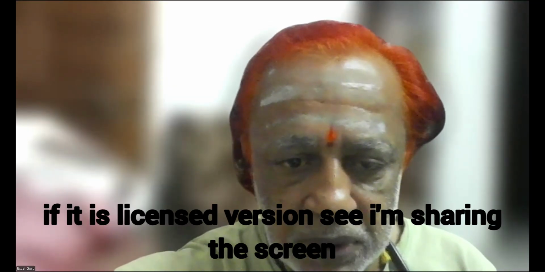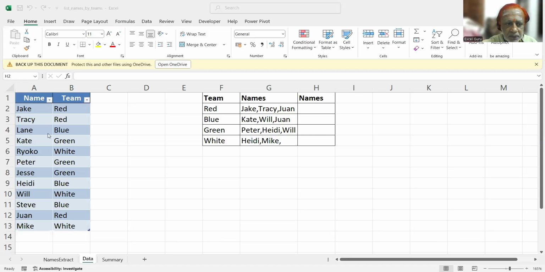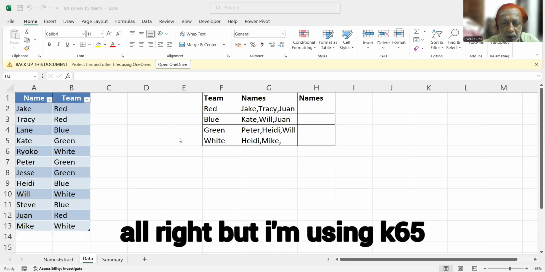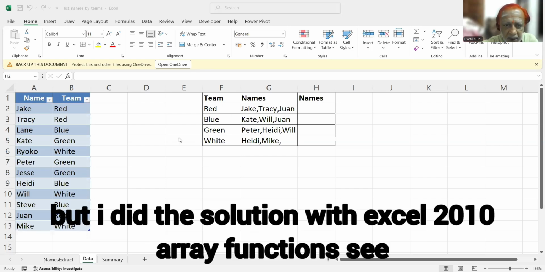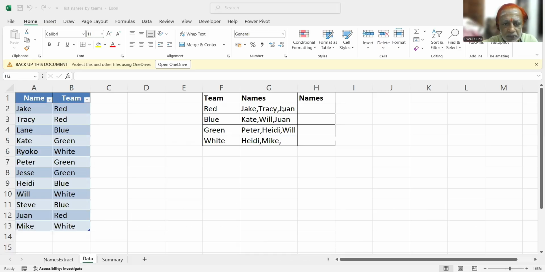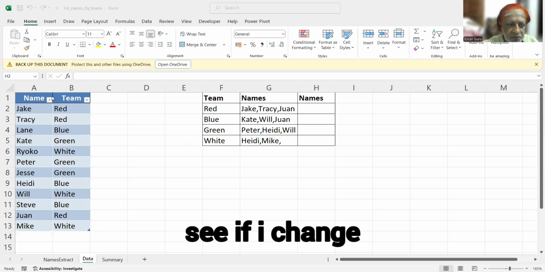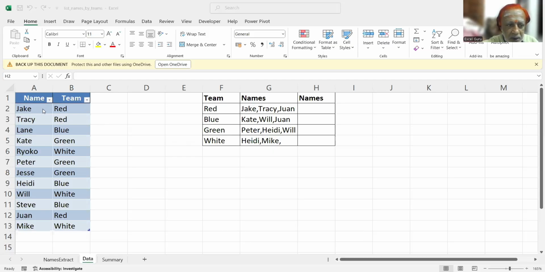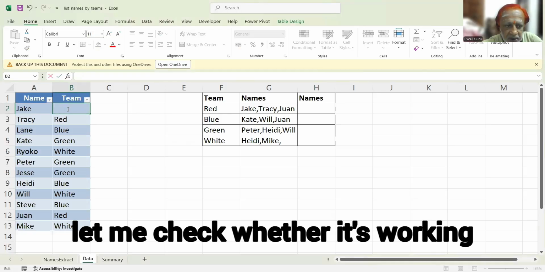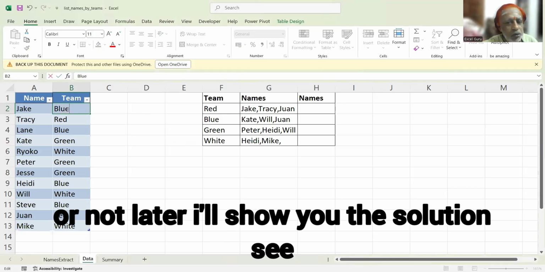See, I'm sharing the screen. Here is the screen, guys. See how I did it. I'm using K65, but I did the solution with Excel 2010 array functions. See, if I change red to blue here, let me check whether it's working or not. Later, I will show you the solution.